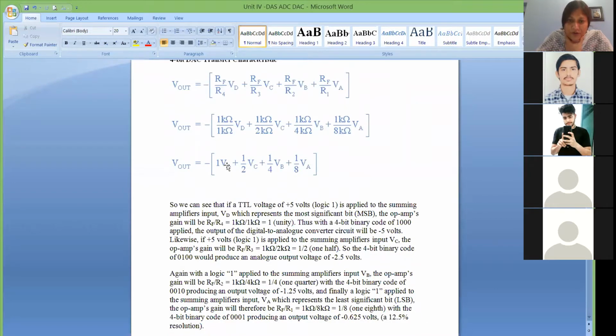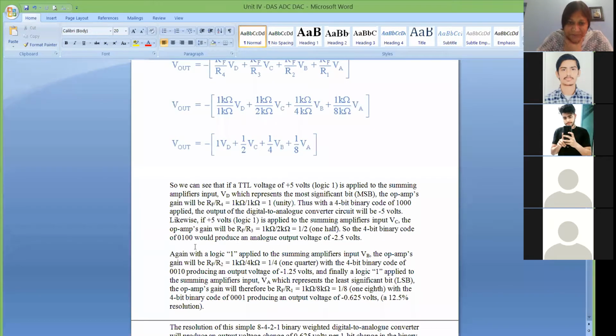So if you go on putting in these values, let's say suppose if your VA is 0, like if you see the example over here, if you talk about code 1000, the binary code is 1000. So your analog voltage is ranging from 0 to 10 volt. In this particular example, we have taken 0 to 10 volt. So what will be the analog output for 1000? Can anybody guess?